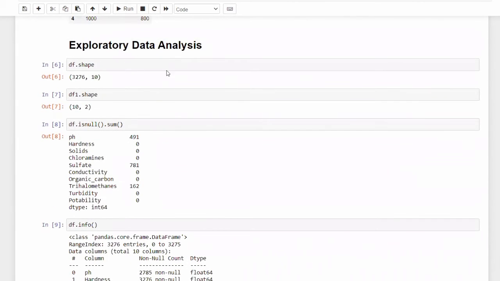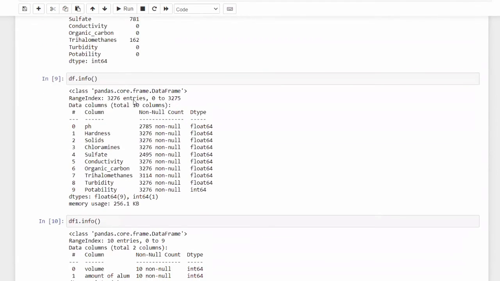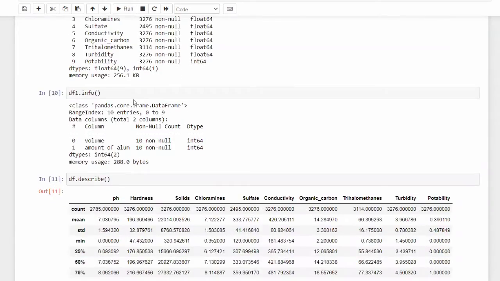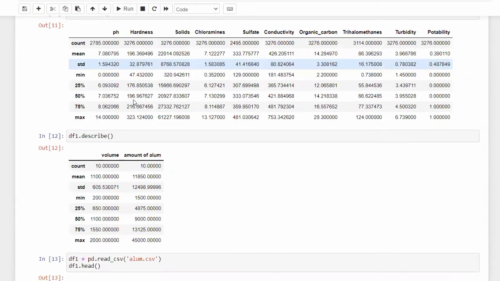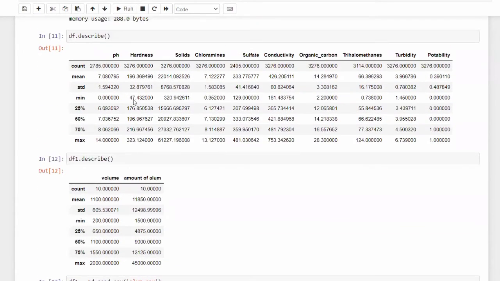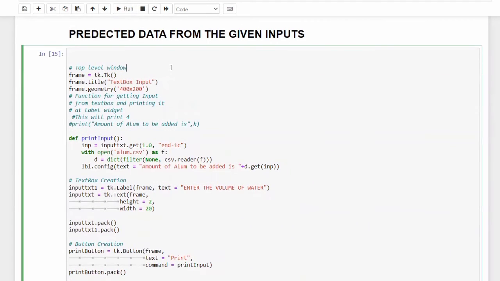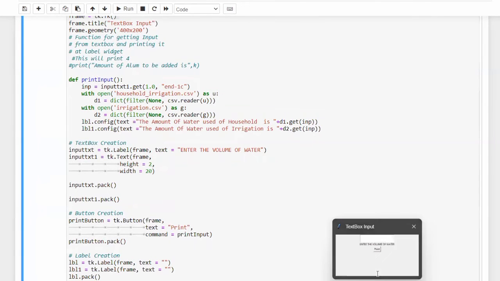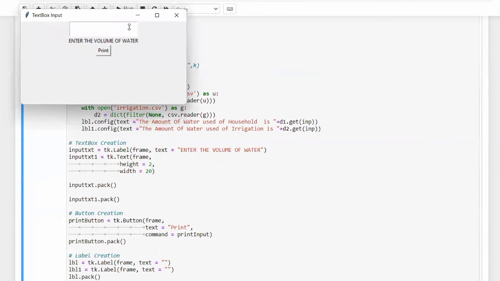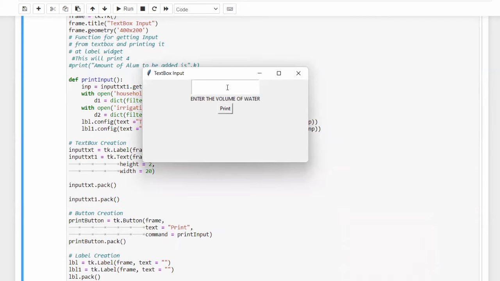In exploratory data analysis, we detect how many null values there are in the data set, what data types are used in each data set, and the mean, median, and minimum and maximum of the data in each data frame. In the predicted data from the given inputs, we can calculate the amount of volume that can be added for a certain amount of water. Here it asks to enter the volume of the water. We give 200, and it gives 1,500 grams that can be added for purifying the 200 liters of water.